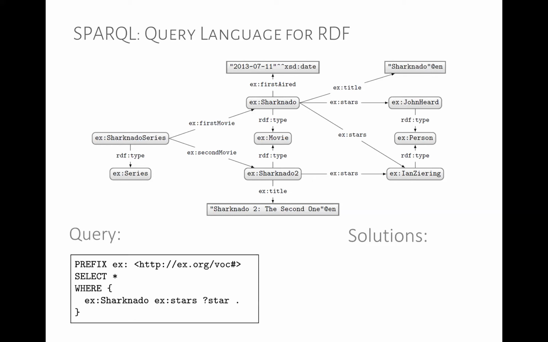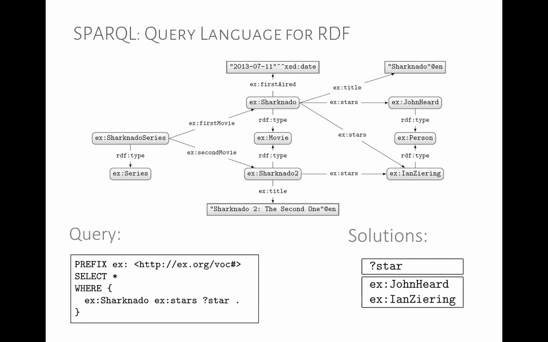So here's our query in SPARQL. We'll explain some details of it later, but the main thing here is we have some Turtle-like syntax in this where clause, which says Sharknado stars, and then it has a variable marked with the question mark, star. And we're going to try to match this where clause into the graph. So we're going to talk a little bit more about this later, but intuitively what we're going to get here as solutions would be John Heard and Ian Ziering, because these match this variable here.